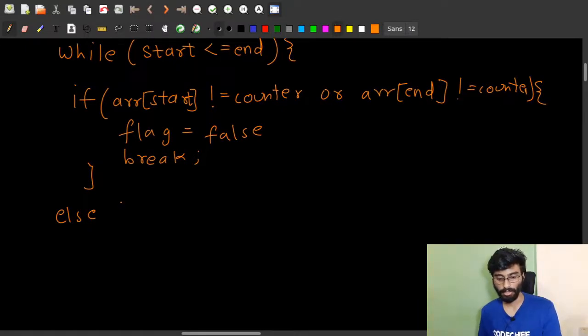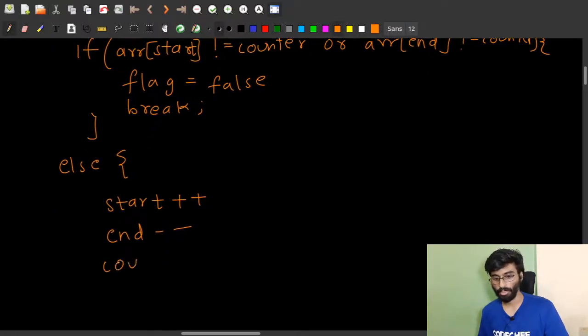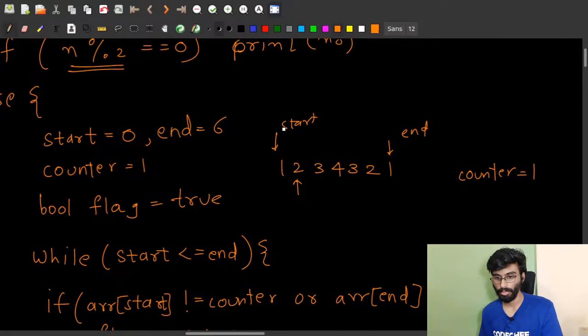But before that, we have to increment our start by 1, decrement our end by 1, and finally increment our counter as well. Now our start is pointing here and end is pointing to this next one, and our counter is now 2.